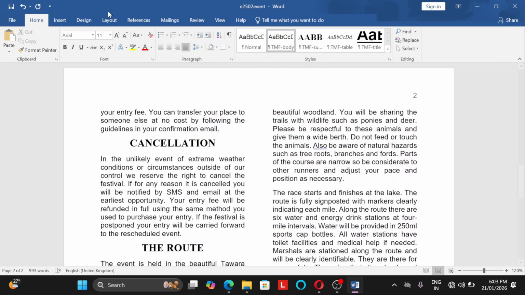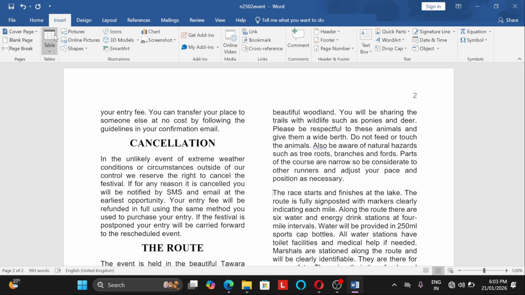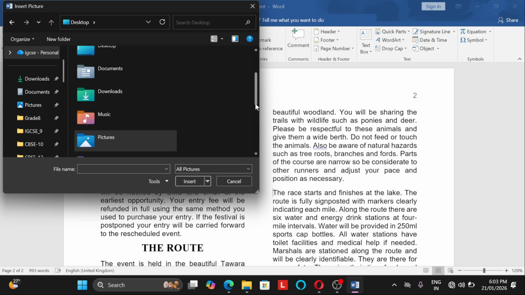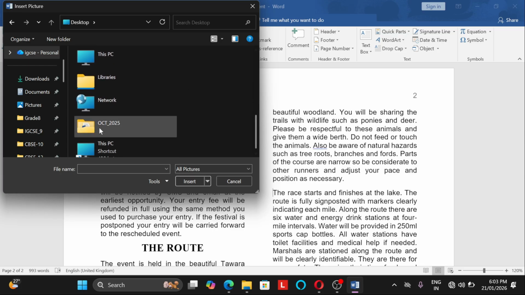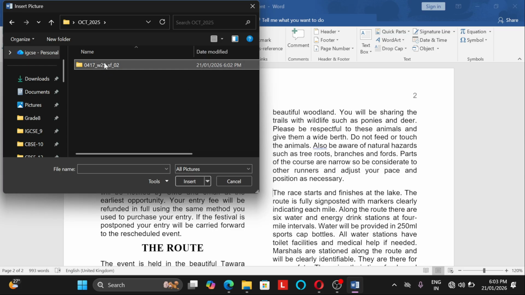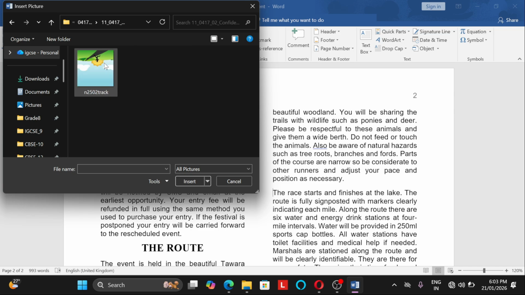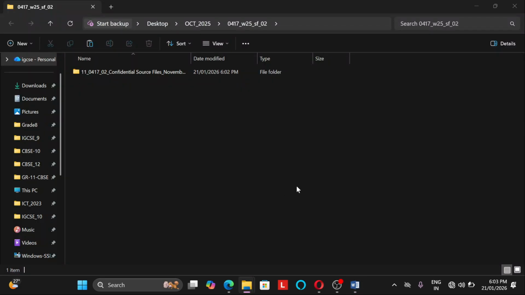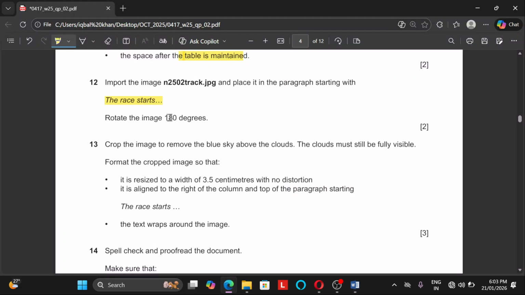Now I will insert, okay, picture. And where is your picture? Picture is on your desktop. Choose desktop, your file, and go to your support file folder. And the image is this racetrack and insert it. All right, perfectly fine. We inserted the racetrack. Now let's go to the question.